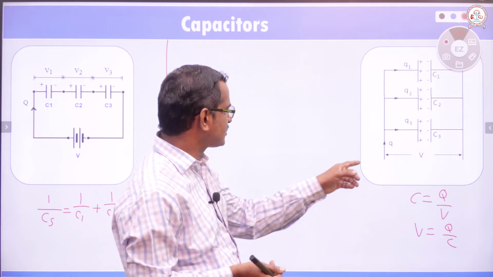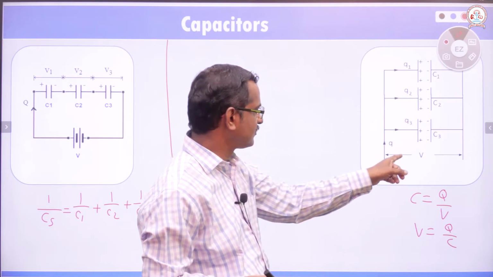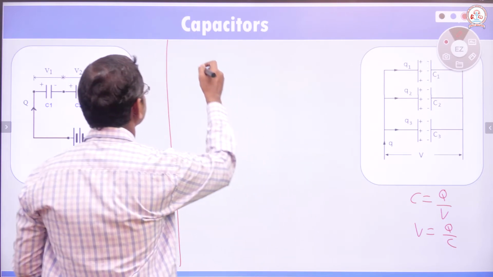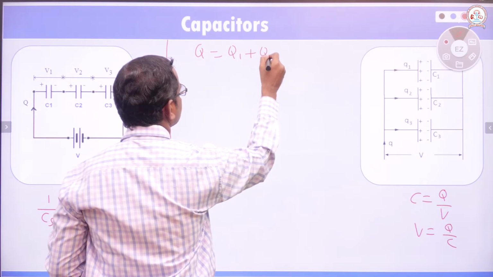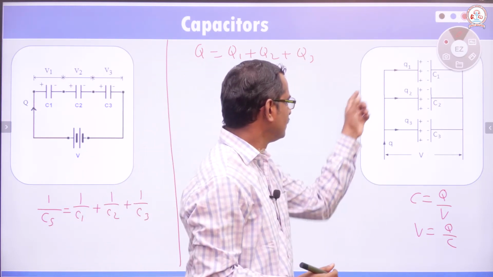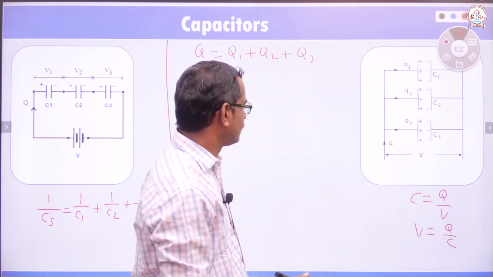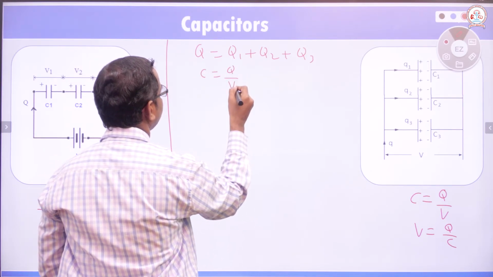Here the charge from the battery gets split, so the total charge Q is equal to Q1 plus Q2 plus Q3.